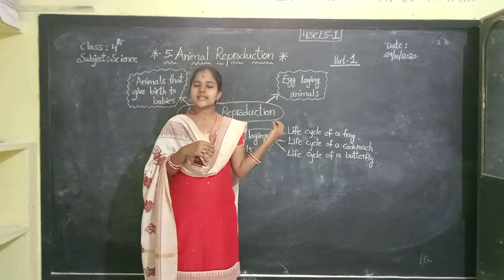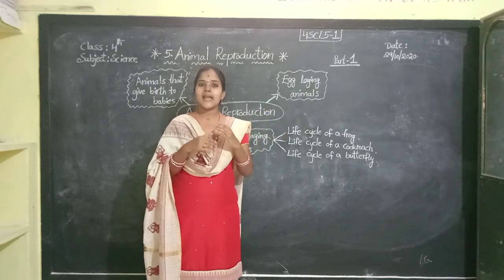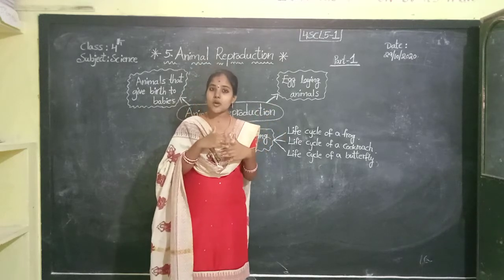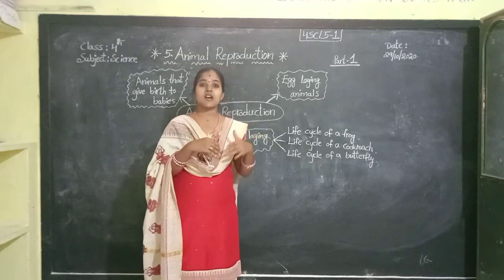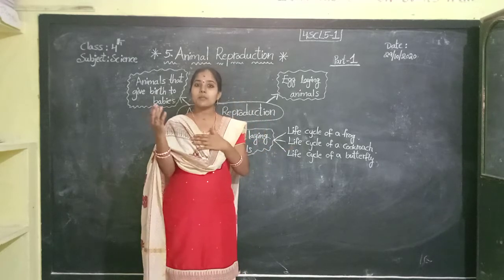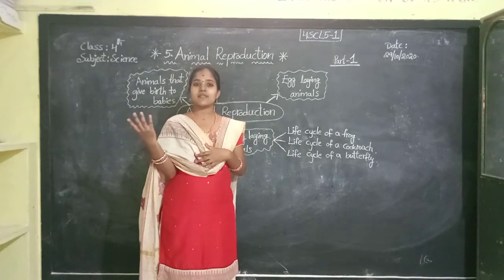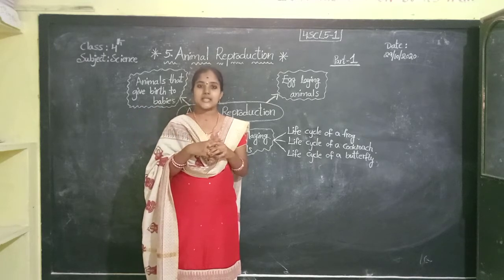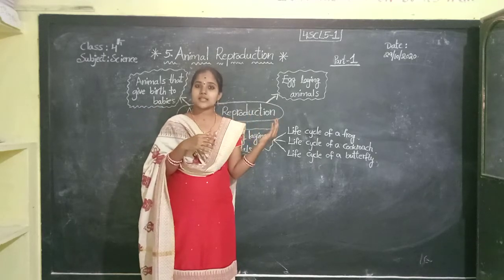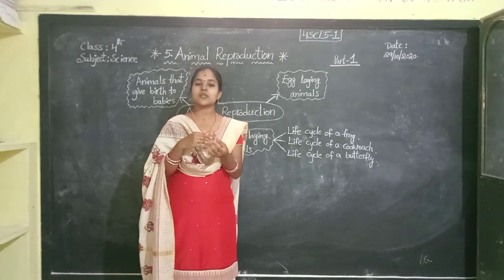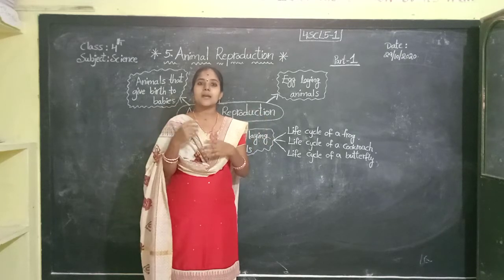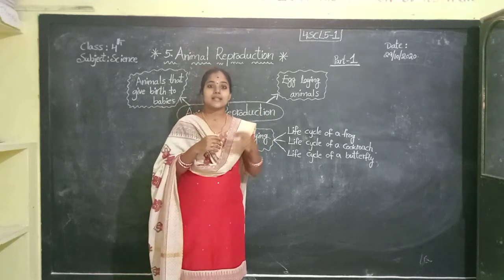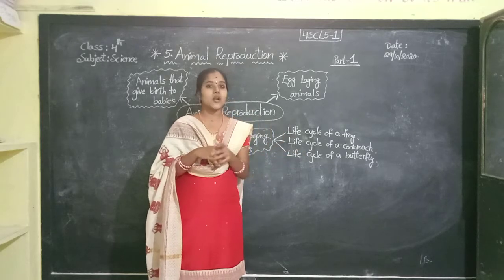This is the life cycle of a butterfly, and the process of change of caterpillar to an adult butterfly is called metamorphosis. The larva of a butterfly is called caterpillar.